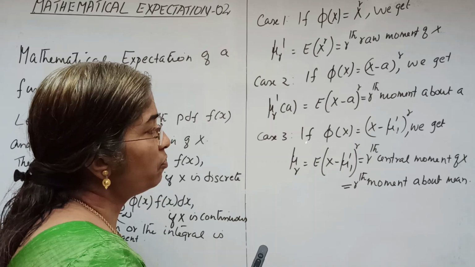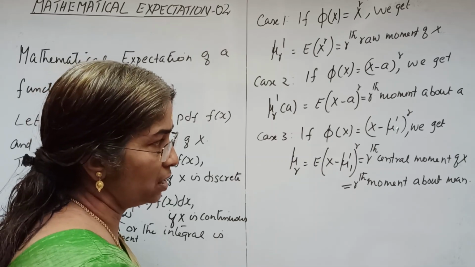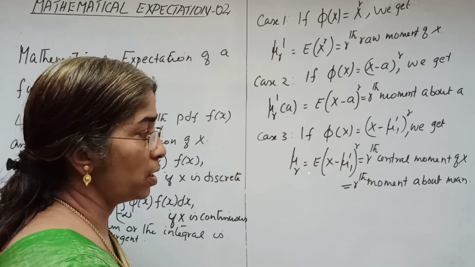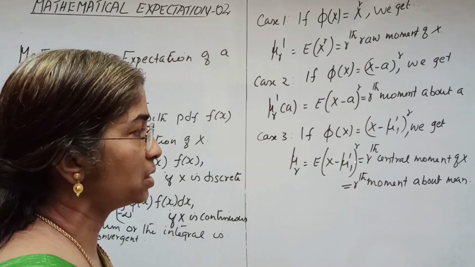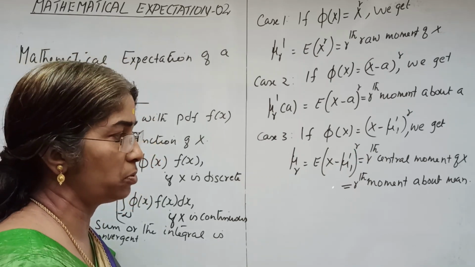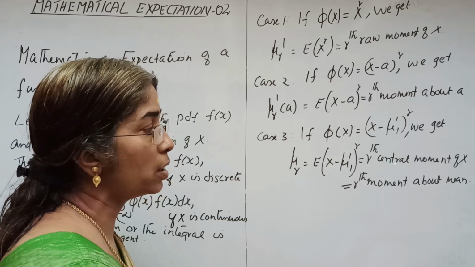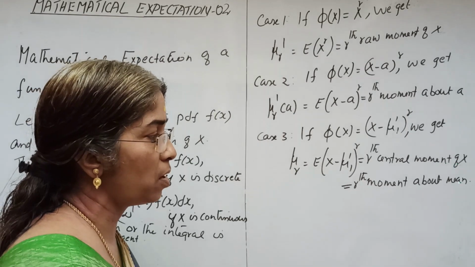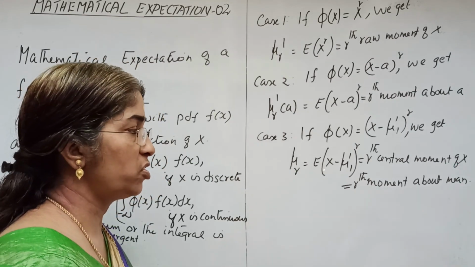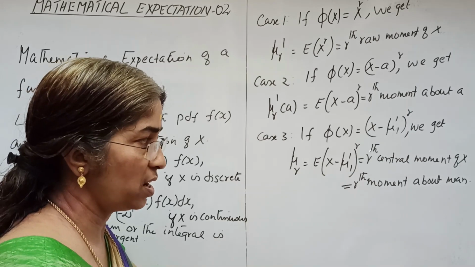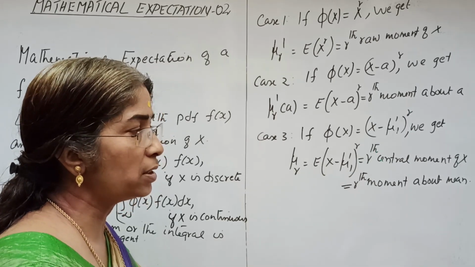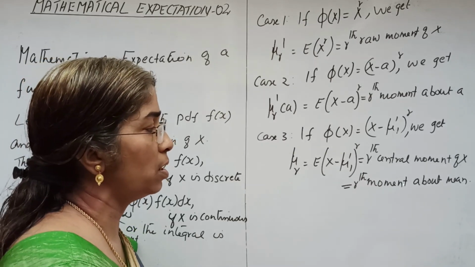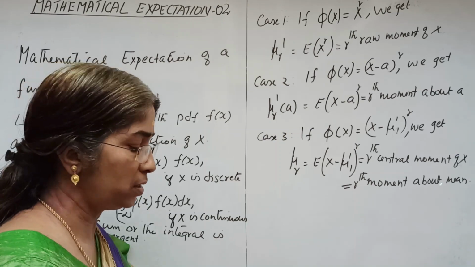Now, if phi of x equal to x minus mu 1 dash whole raised to r, then mu r is defined as expectation of x minus mu 1 dash whole raised to r. This is called the rth central moment of x. That is the rth moment about the mean.